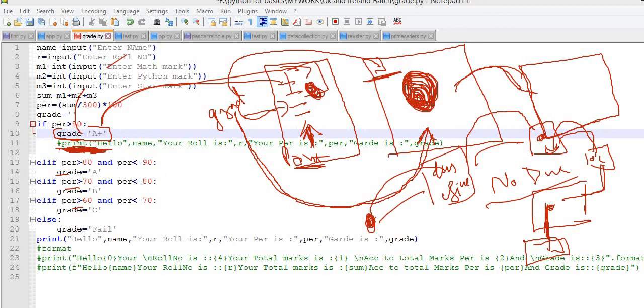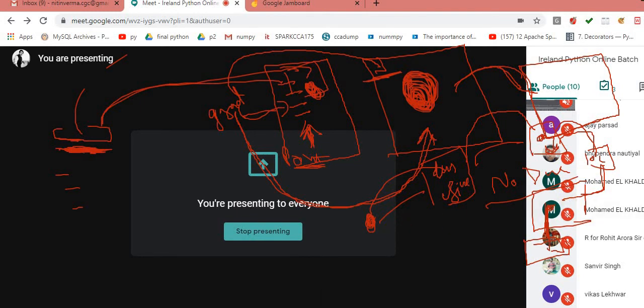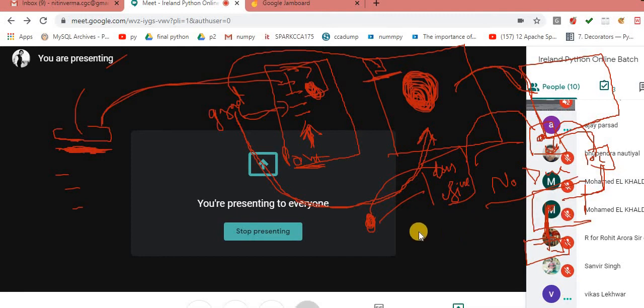Hanji, anyone having doubt for this, please do let me know before proceeding further. Anyone please? Ajay sir? Mohammed sir?